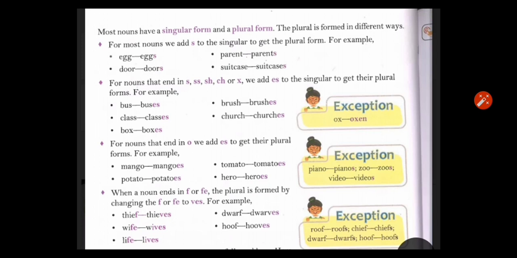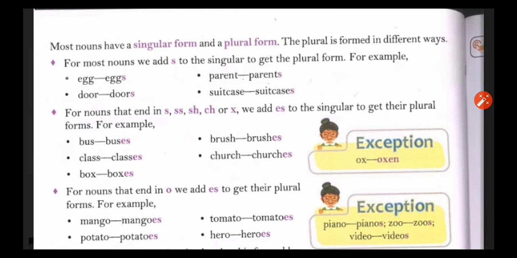This numbers. Most nouns have a singular form and a plural form. The plurals are formed in different ways. For most nouns, we add s to the singular to get the plural form. Most of the nouns we add only s to get the plural form. For example, egg, eggs, we are adding s only. Parent, parents, door, doors, etc.